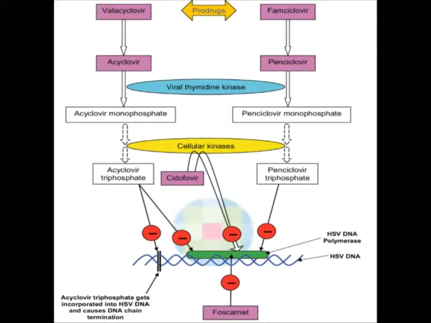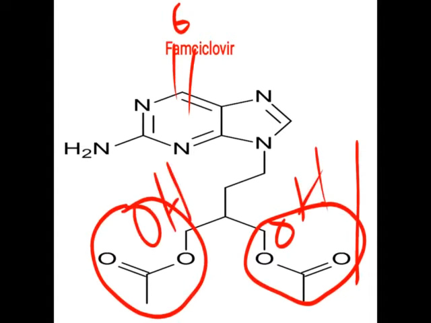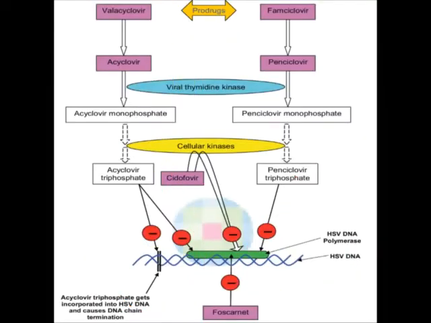Okay, so the valacyclovir, as we have already discussed, is converted into acyclovir by the hydrolysis process, as they consist of ester. Okay. In famciclovir also there is a presence of ester, so they require to undergo the hydrolysis process, so it forms OH here, here, OH, and the oxidation takes place to form double bond O. So this becomes the structure of famciclovir. Okay, so valacyclovir, famciclovir are the prodrugs.